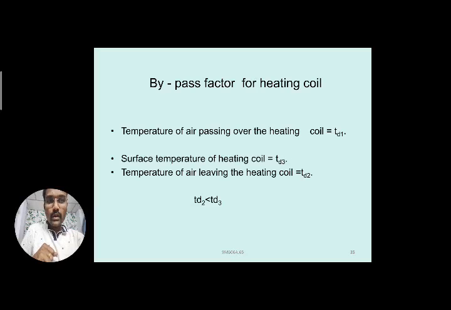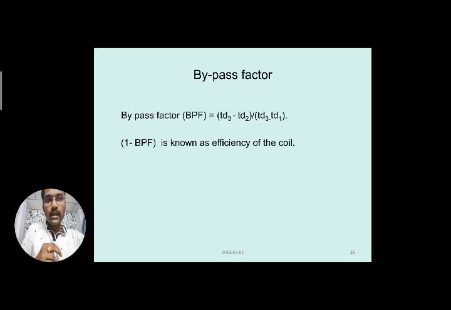The temperature of the air which is coming outside through the passage at the exit side is TD2, which is less than TD3, right? Because the temperature of the heating coil is more compared with the air coming outside through the exit. That's why TD2 is less than TD3.